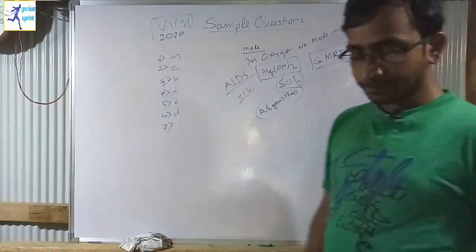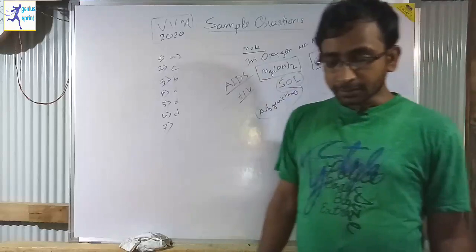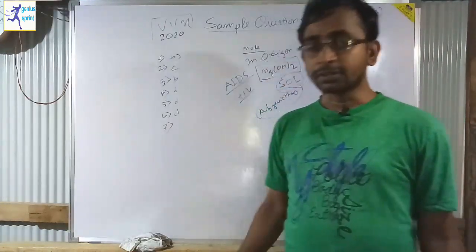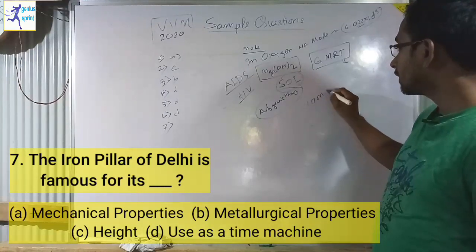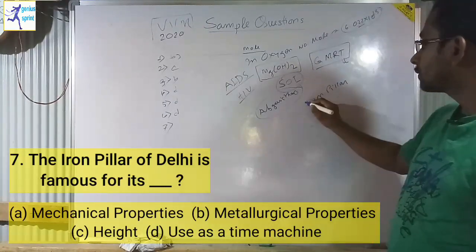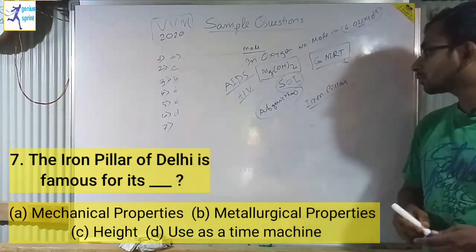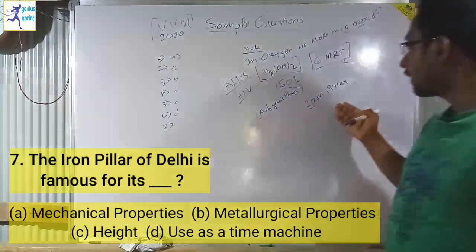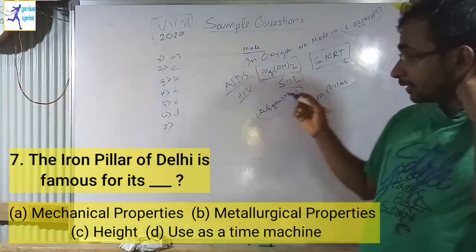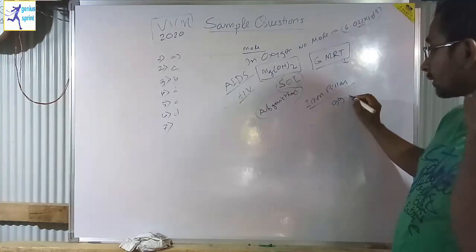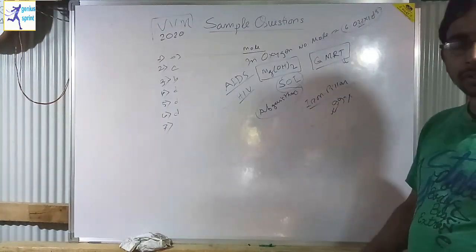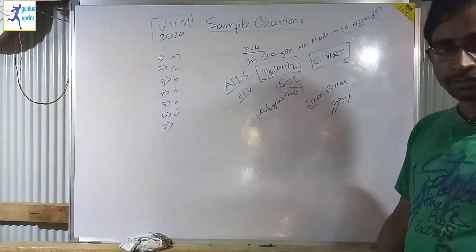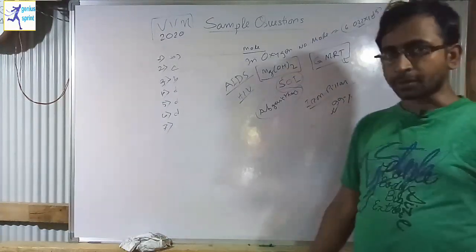Now question number 7. The iron pillar of Delhi is famous for its what? All of you know that iron pillar. First of all, guess what it is made up of. The iron pillar is made up of iron, definitely. It is 99% iron, but one interesting thing is that even though it is 99% iron, it is not rusted. It is one kind of metallurgical property.